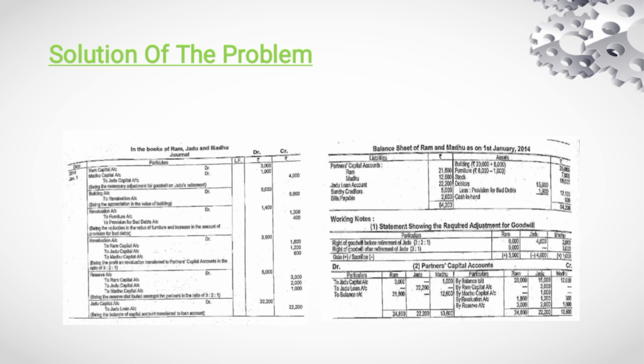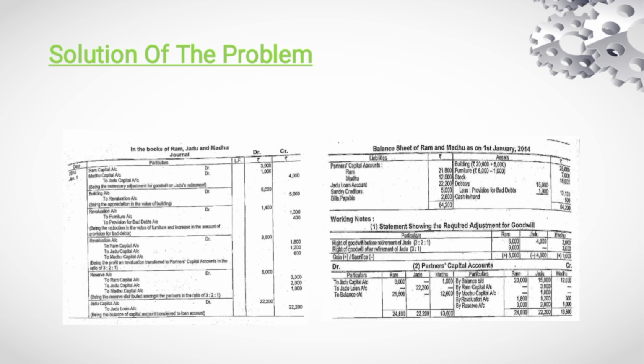The retiring partner's balance should not be shown as balance carried down, but transferred to Jadu's loan account, which is 22,200. The remaining partners' closing capital is 21,800 for Ram and 12,600 for Madhu.